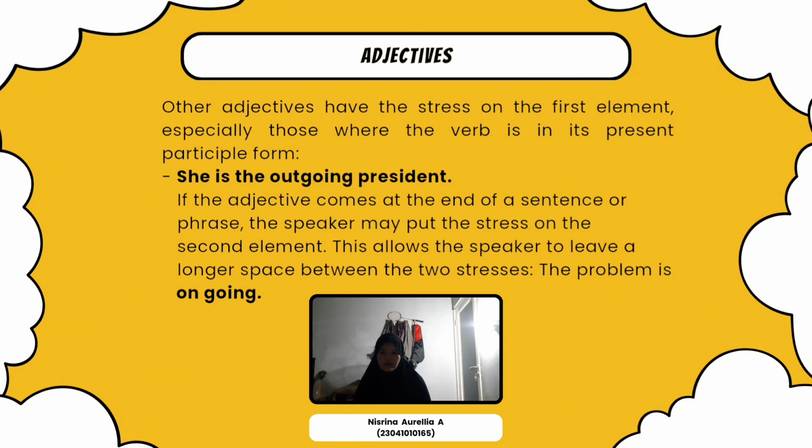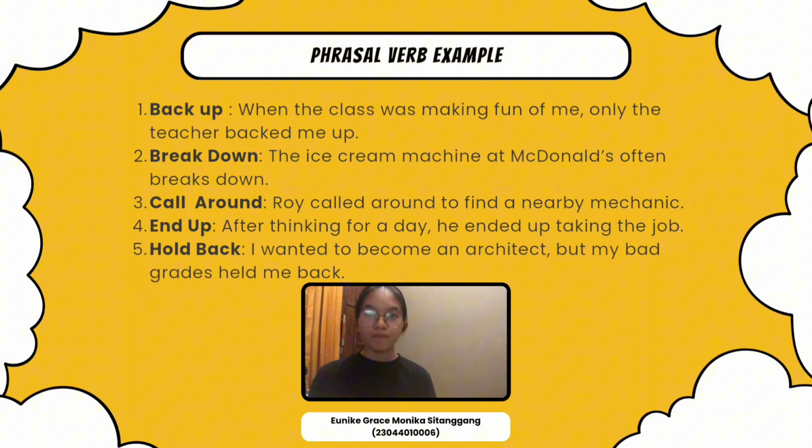If the adjective comes at the end of a sentence or phrase, the speaker may put the stress on the second element. This allows the speaker to leave a longer space between the two stresses. The problem is ongoing. And the last part is examples of phrasal verbs.